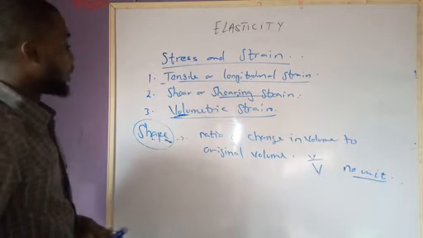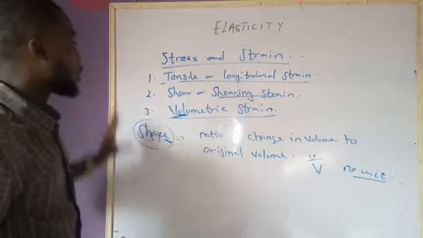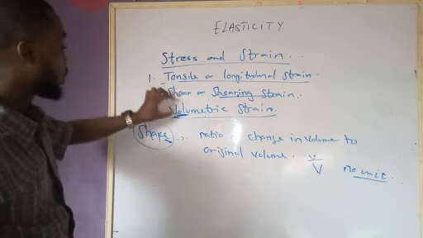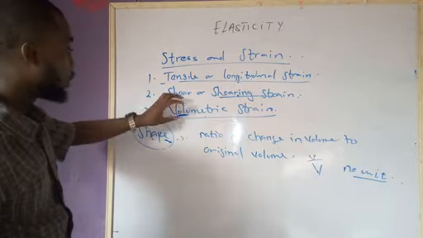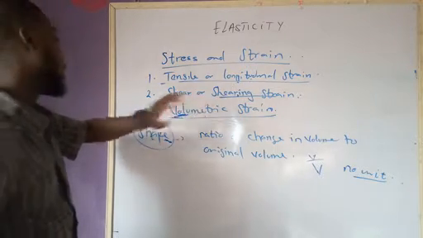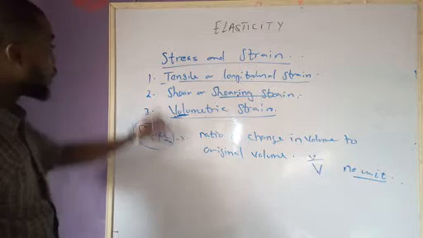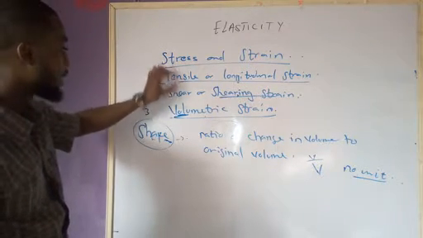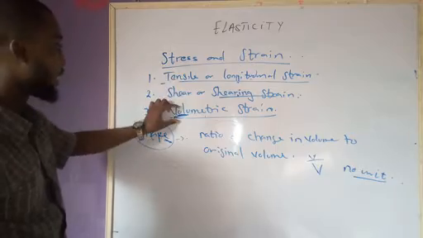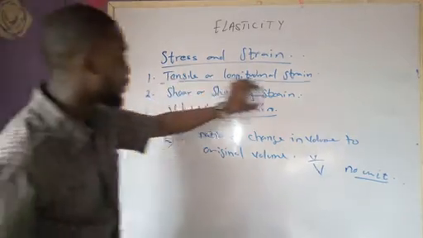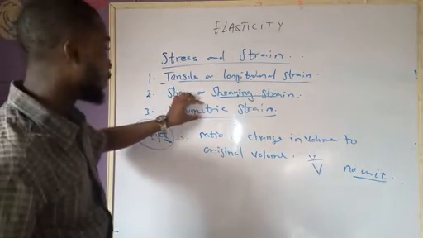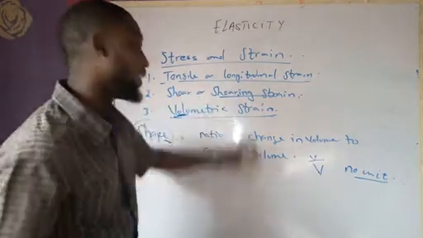Alright. I have now explained the three types of strain that we have. This one deals with what? Solid. This one deals with solid. This one deals with fluid and what? Solid. Now, this one deals with size. This deals with size. This with the shape. So shear or shearing strain deals with the shape, while tensile or volumetric strain deals with what? Size. Thank you.